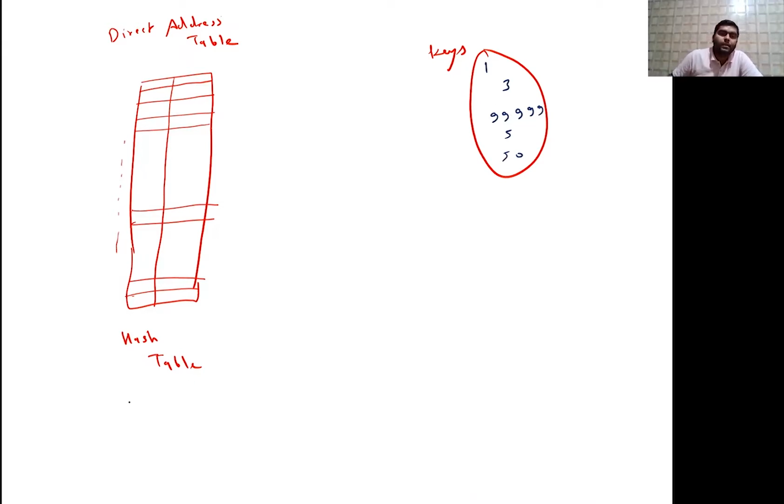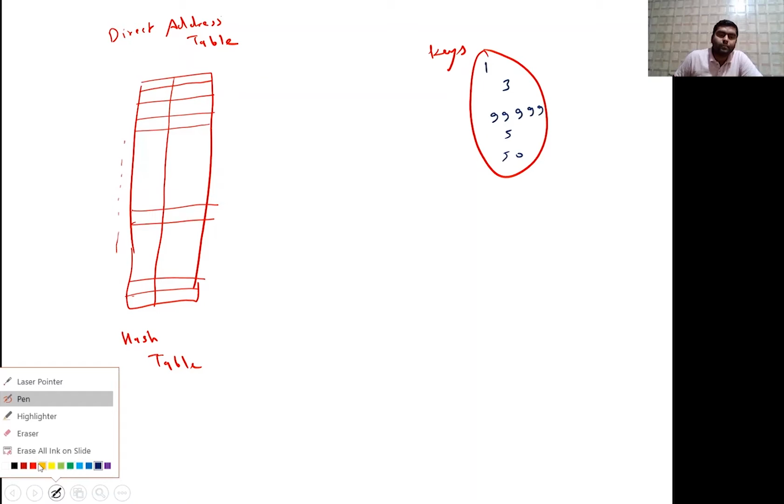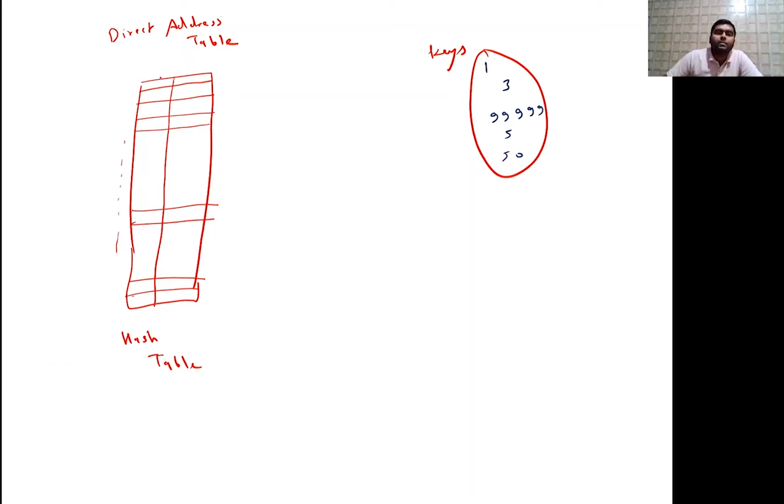Okay, and so these are the indexes like 0, 1 and 2, 3. So this is 4 and this is 5. So it is 4 and 5, and somewhere let us assume it is 50. Okay, and at last it is 9999. Okay, so what is the problem in this?